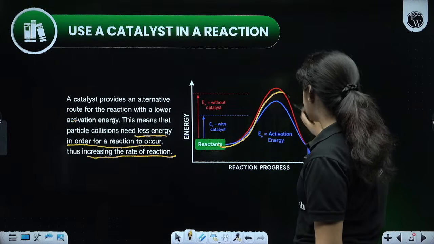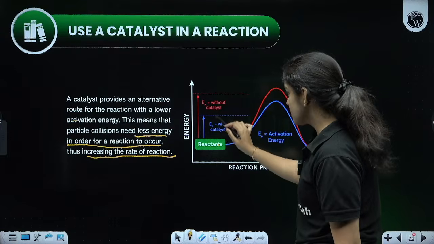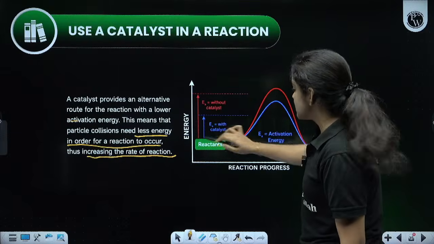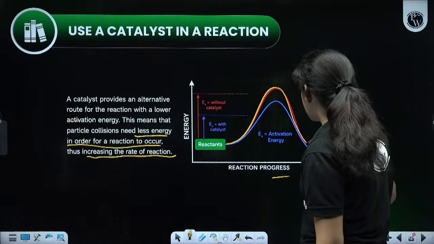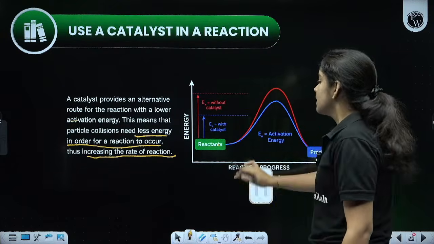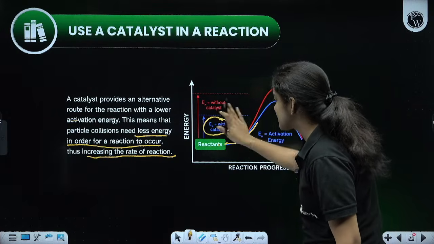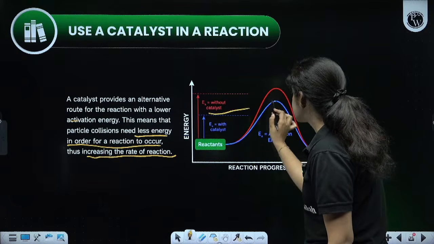reactants are changing into product, and E is the activation energy without catalyst. Look here, red color indicates without the catalyst. So this is the energy, this is the reaction progress, this is the curve. Okay, changing to product. Now we added a catalyst to this reaction. If we added a catalyst, just look at the blue line, this is the EA, the activation energy with a catalyst. Only less energy is required. Look here, where it is, this is the point.